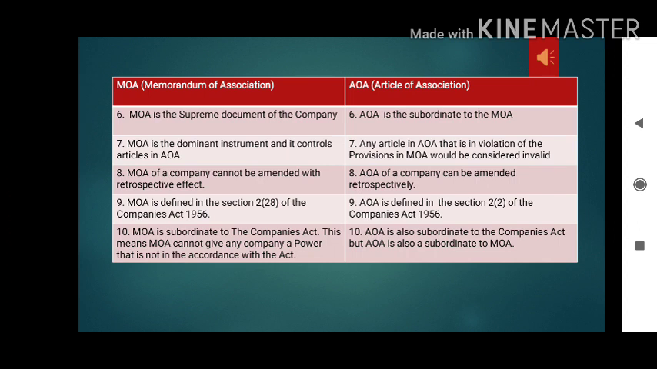Whatever is mentioned in the MOA always follows the rules and regulations of the Companies Act. And the AOA is a subordinate document of the MOA, so if any clause is not valid, it cannot be mentioned. So the AOA is a subordinate document of the Companies Act and also of the MOA. These are some of the differences. You can write that there are 10 points out there.